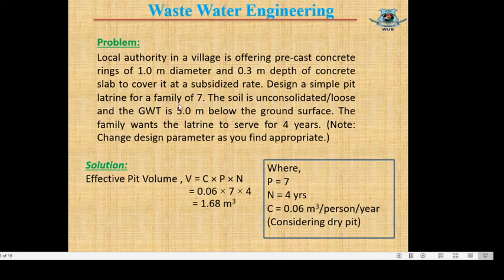Design a simple pit latrine for a family of 7 persons. That means for 7 persons we need to design the pit latrine. The soil is unconsolidated, loose, and groundwater is 0.5 meter below the ground surface. That means the depth of the pit may be within this 0.5 meter, not more than 0.5 meter. The family wants the latrine to serve for 4 years. That means the design life of the latrine is 4 years. Note: change design parameters as you find appropriate. You can change some design parameters except those given in the question.